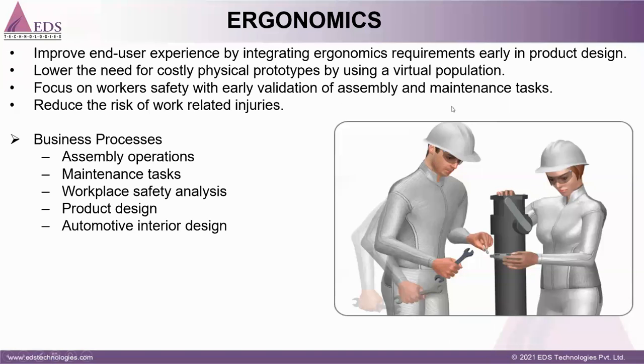We can validate the task with respect to the Indian population from an ergonomics point of view. So basically it is used for the worker, how the worker can do the task, and what should be the right posture for doing the task.